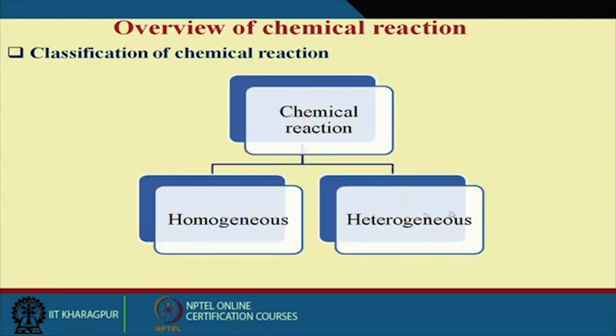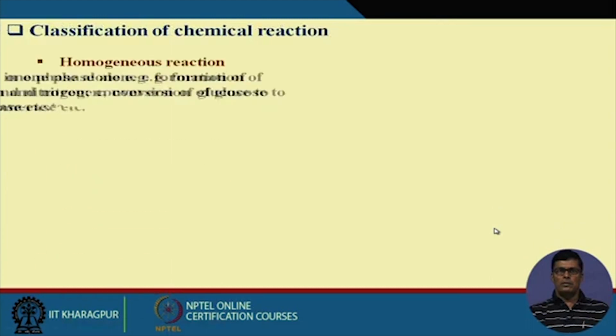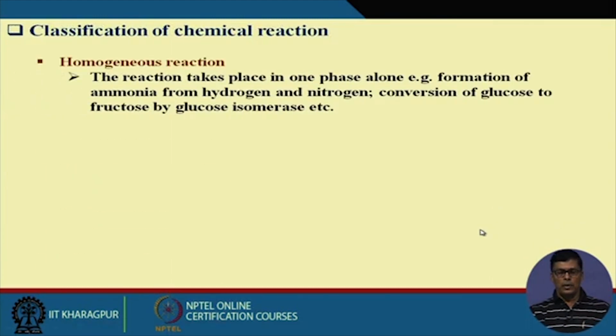All chemical reactions can be classified into two different classes. One is called homogeneous reaction, and the other is heterogeneous reaction. Now what is a homogeneous reaction and what is a heterogeneous reaction? Homogeneous reaction means, we know there are three different phases: one is gas, another is liquid, another is solid.